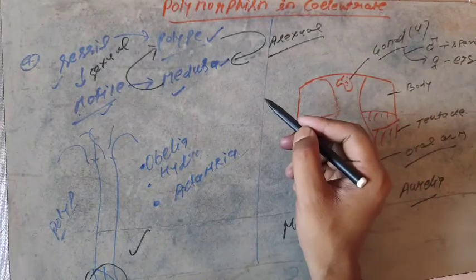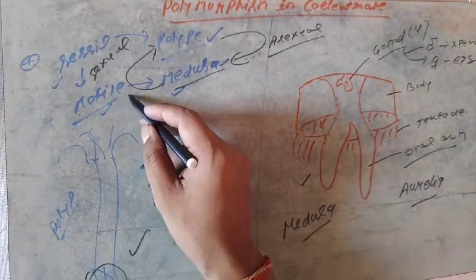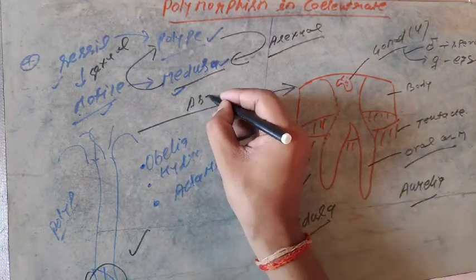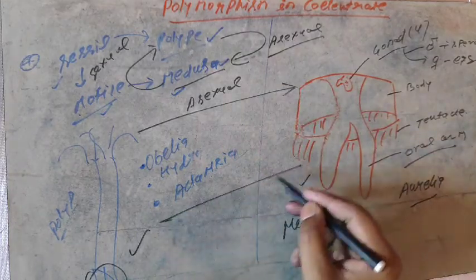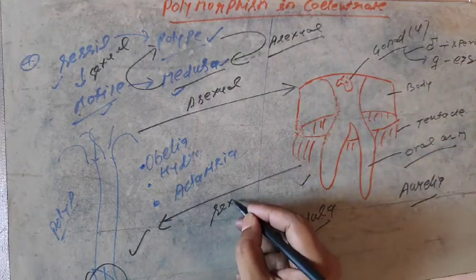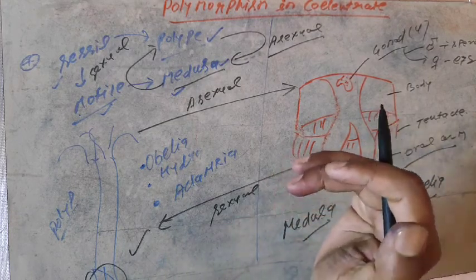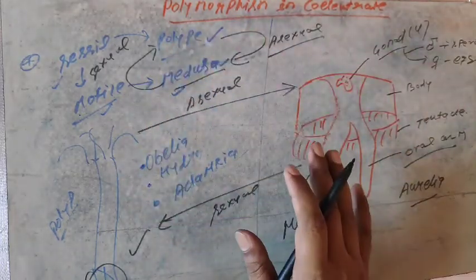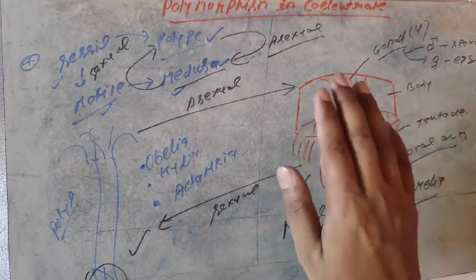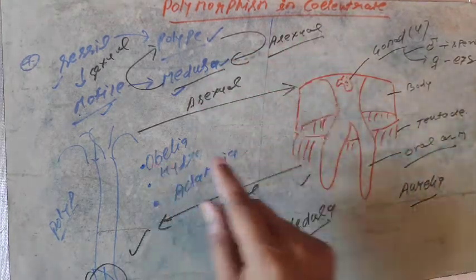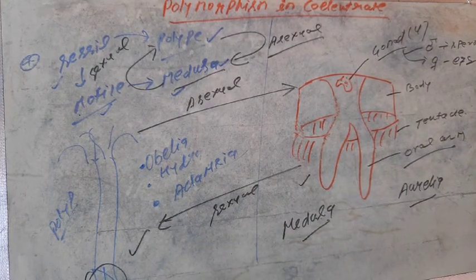How the magic happens will be discussed just after you take a snapshot. So make a snapshot of the particular structure and complications for polyp to Medusa and Medusa to polyp. Now let's check how the polyp converts to Medusa and Medusa converts itself into polyp.